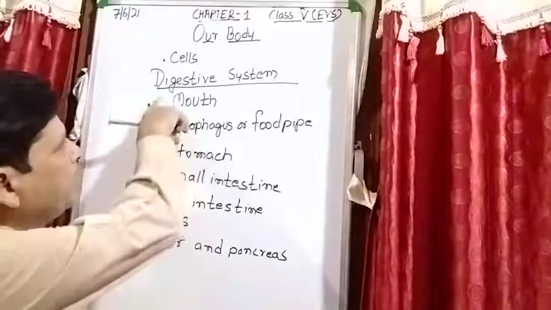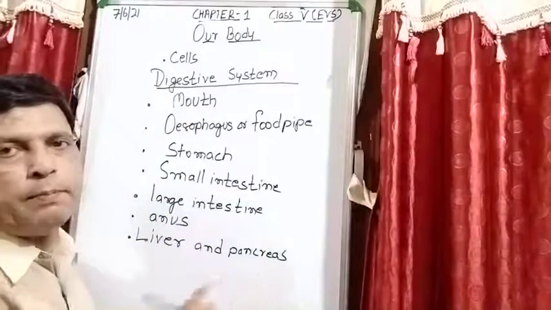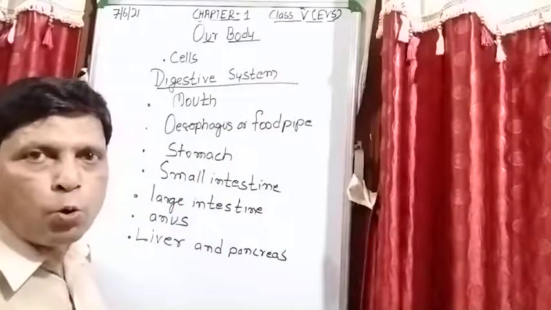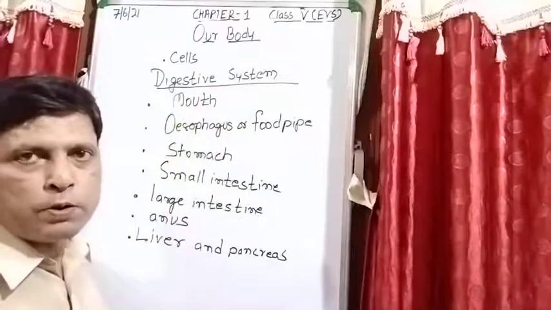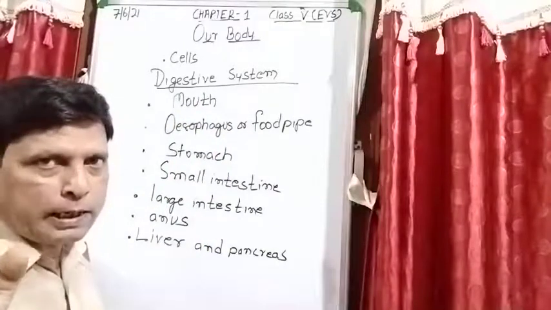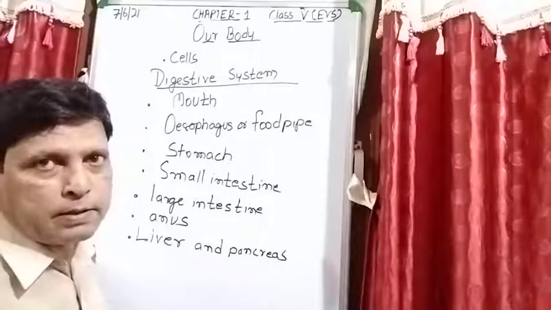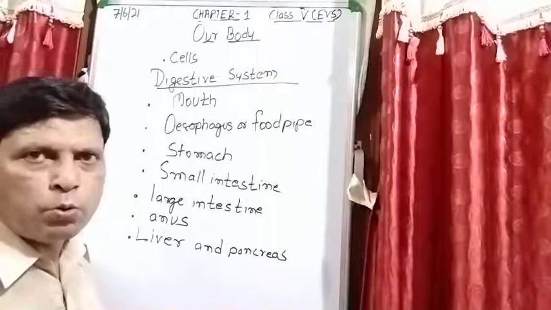First of all, you write all the parts of that system, and one by one you think what is the role of this part. What is the role of the mouth? Inside the mouth, four sets of teeth, the tongue, and salivary glands are present. Now what do the teeth do?